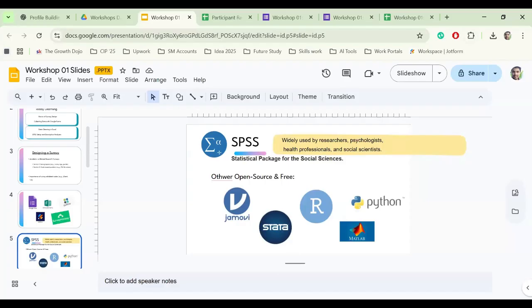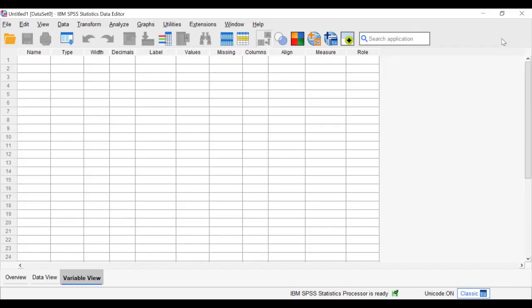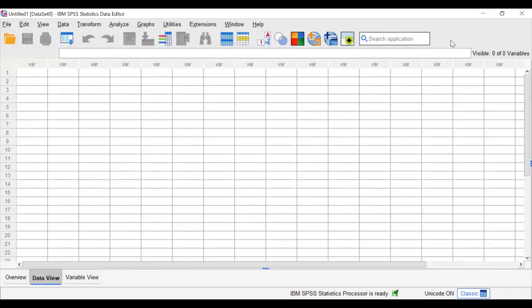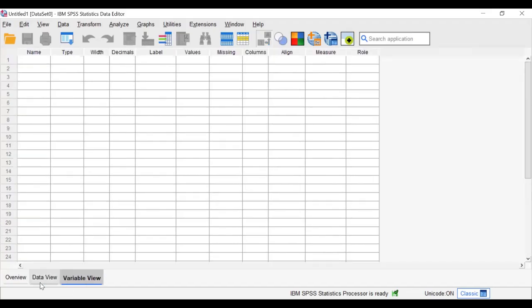So you can see this is SPSS. This is the SPSS 13 version. You can use other versions like 14, 25, or 27, but this is the latest one. We need a license for this. I can also share a working version in the group, so anyone who doesn't have SPSS can easily download and use it. Basically, there are two views: the variable view and the data view.